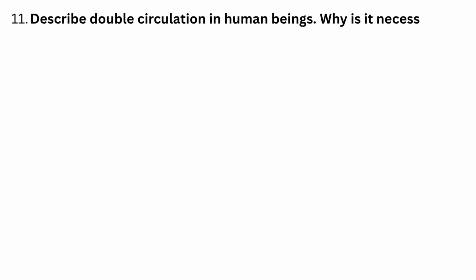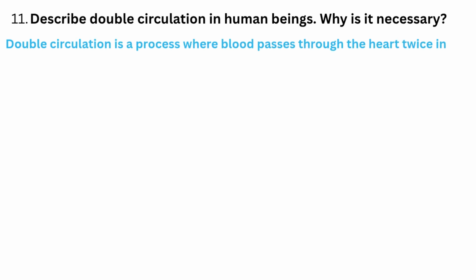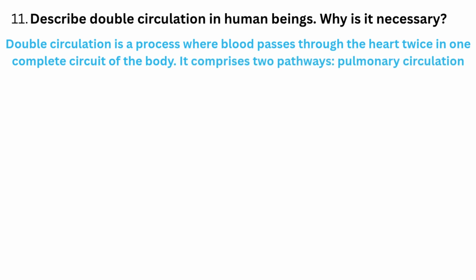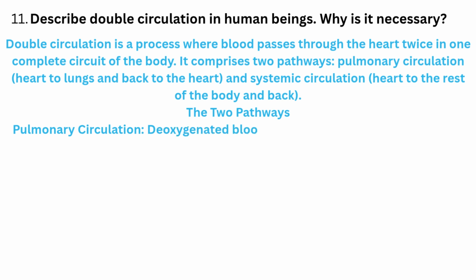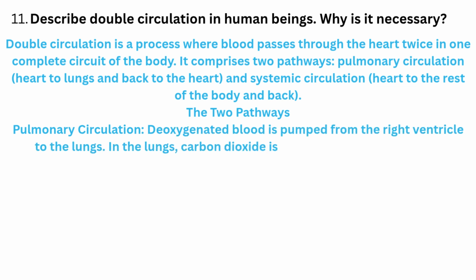Describe double circulation in human beings. Why is it necessary? Double circulation is a process where blood passes through the heart twice in one complete circuit of the body. It comprises 2 pathways: pulmonary circulation, heart to lungs and back to the heart, and systemic circulation, heart to the rest of the body and back. Pulmonary circulation: deoxygenated blood is pumped from the right ventricle to the lungs. In the lungs, carbon dioxide is released and fresh oxygen is absorbed.